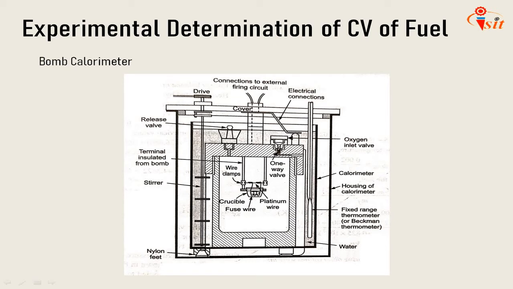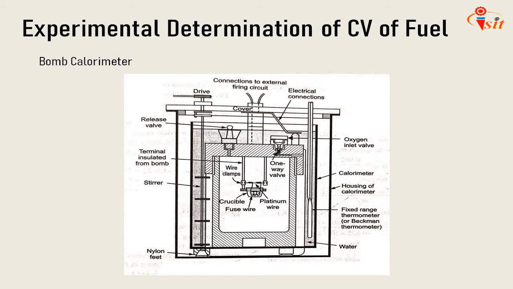The fuel sample is placed in a crucible inside the bomb, which is filled with oxygen under a pressure above 25 atmospheres. It is then ignited by an electrically heated platinum wire. The combustion thus takes place at constant volume. The fuel burns almost in a constant pressure environment due to the high pressure of oxygen.